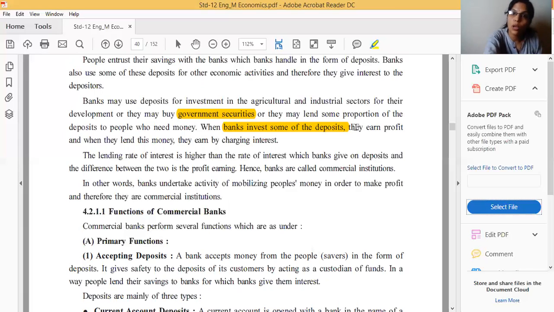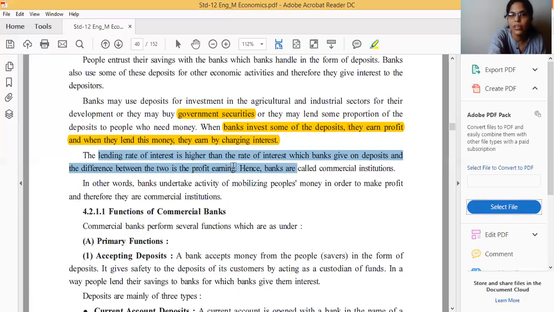Okay. And for all this work the bank will get profit, the bank will earn profit, and when they lend this type of money to any other person, they charge a high interest. So this is the profit of that. And the lending rate, I said that the lending rate of interest is higher than the rate of interest which banks give on deposits, and the difference between both is the profit earning, and it is the profit of the commercial bank. So banks are called commercial institutions.